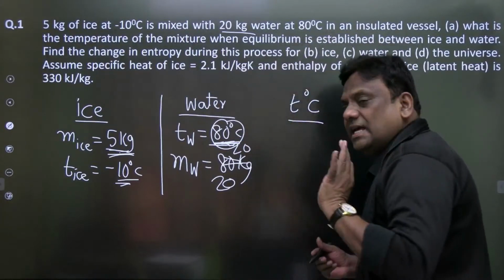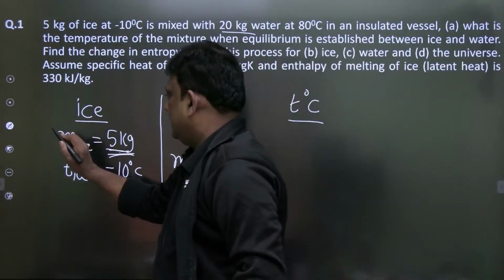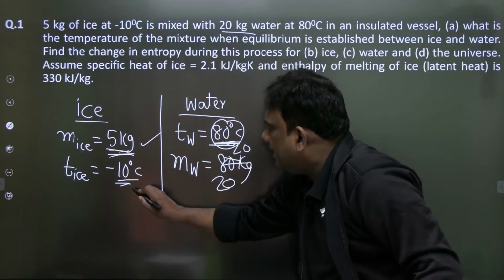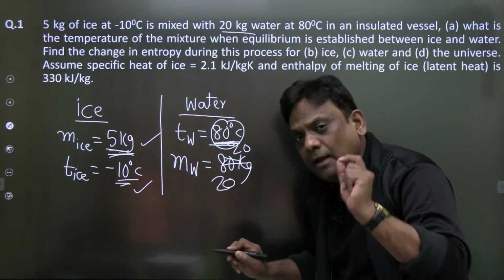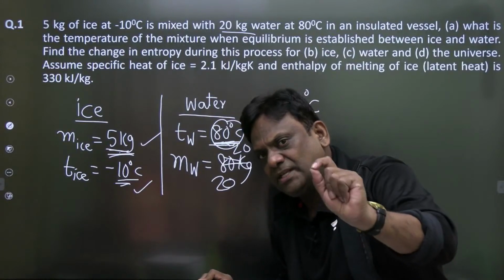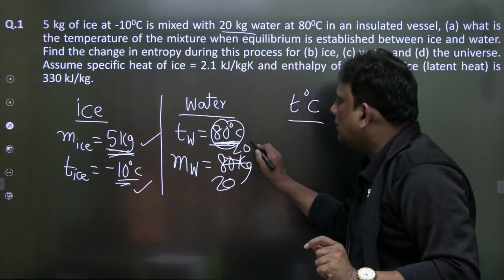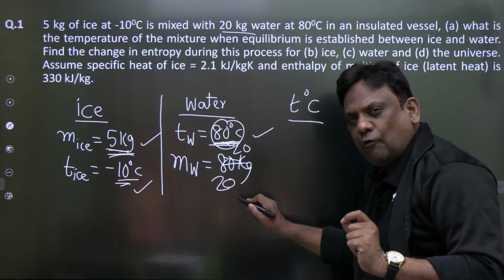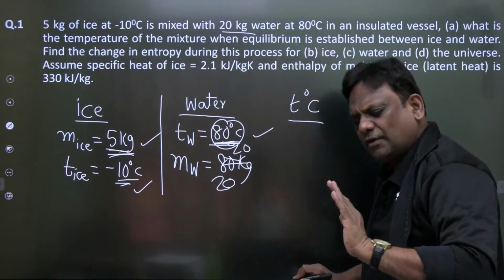Let's proceed. Now let us calculate the equilibrium temperature. So please note down that ice mass is 5 kilogram and ice is at minus 10 degrees centigrade. I repeat, mass of ice is 5 and the temperature of ice is minus 10, and water is at 80 degrees centigrade, and mass of water is 20 kg.